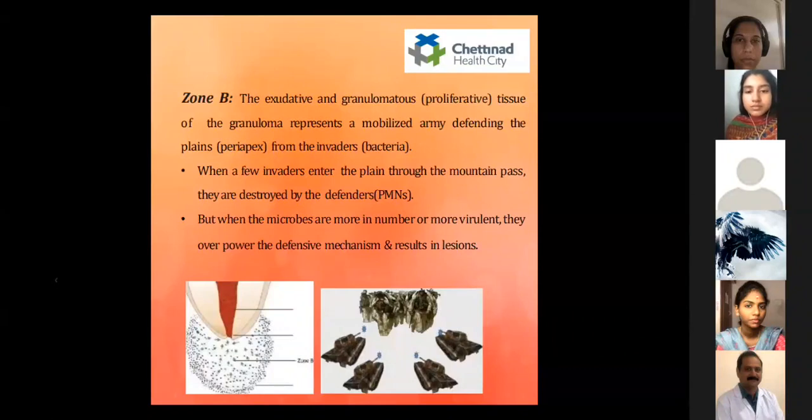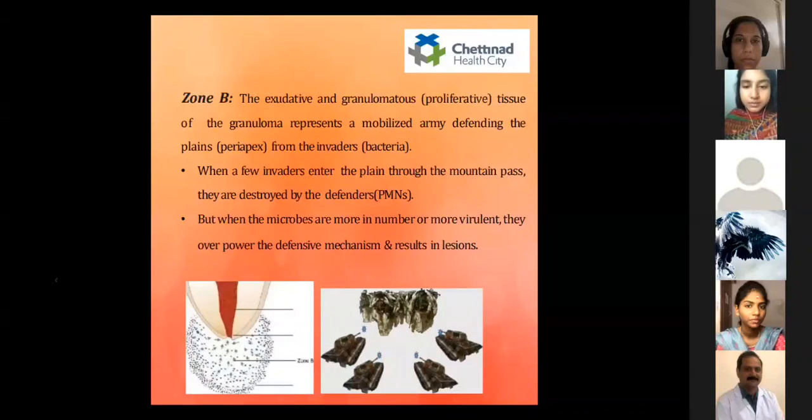It represents a mobilized army defending the plains, which is the periapex, from the invader bacteria. So when few bacteria enter the plain through the mountain pass, that is through the apical foramen, they are destroyed by the defenders, such as the polymorphonuclear neutrophils. But when the microbes are more in number or more virulent, they overpower the defensive mechanism and result in lesions. So the next is zone C.